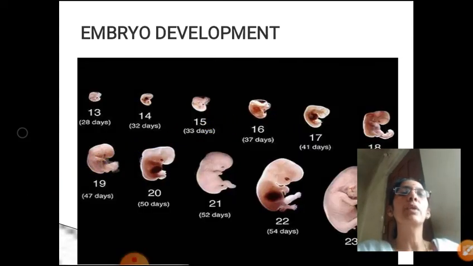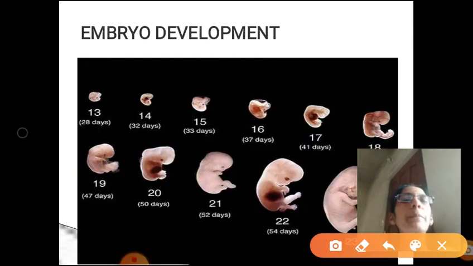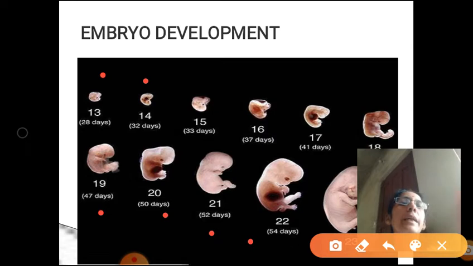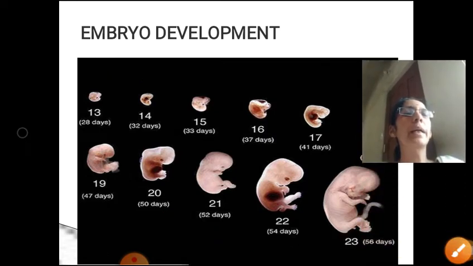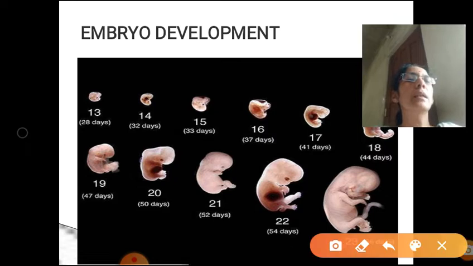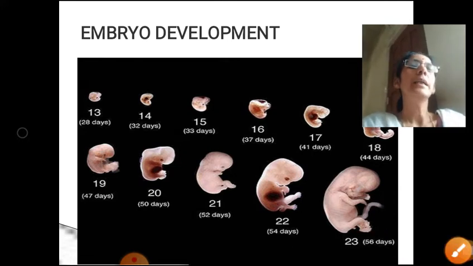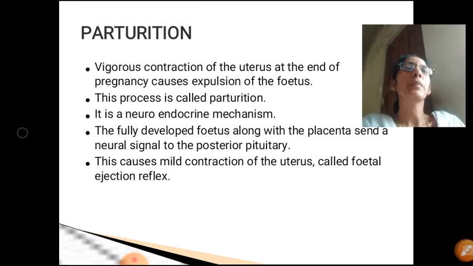In this picture you can very clearly see the 28 days embryo, 32 days. So day wise it is given. This is about 54 days, 51 days, 50 days and 47 days. How gradually the embryo is growing. And again you can see this is the embryo of 7 months stage. So this is how the embryo development occurs in case of human being.